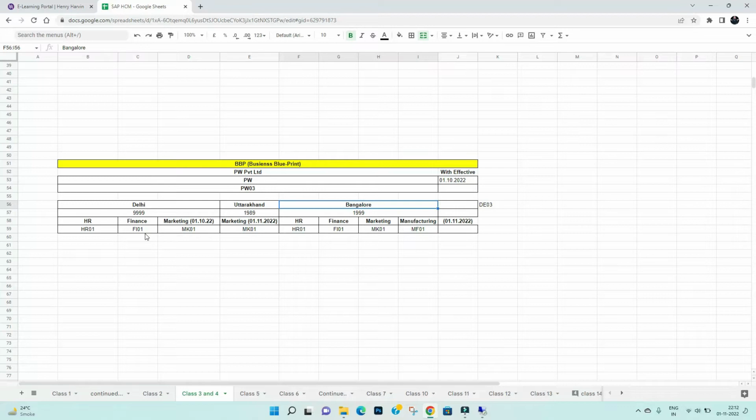As well, for Uttarakhand we created the marketing department. As I discussed with you, suppose the company planned that in Uttarakhand we will keep only the sales and marketing department, not other departments. They will work for that locality, and the marketing people will work in the field, right? And for the Bangalore location, again we created PSA, personal sub areas, which are HR department, finance department, marketing department, manufacturing, etc. Right?